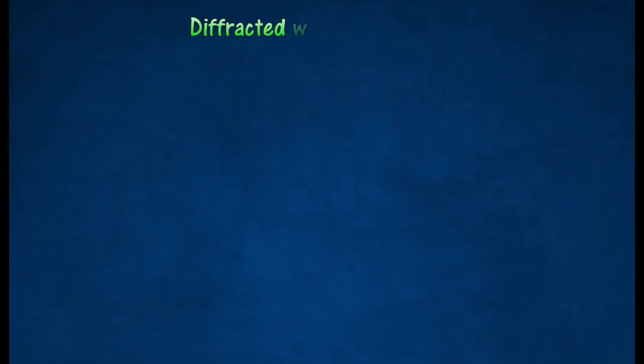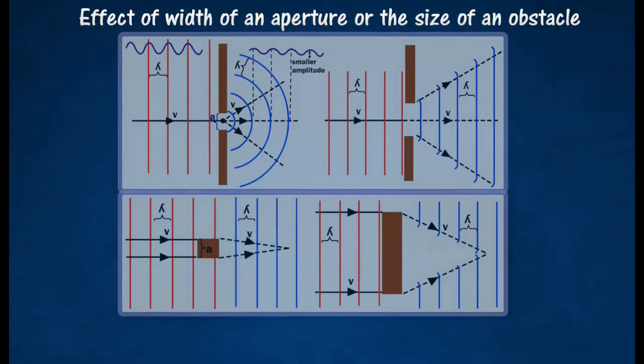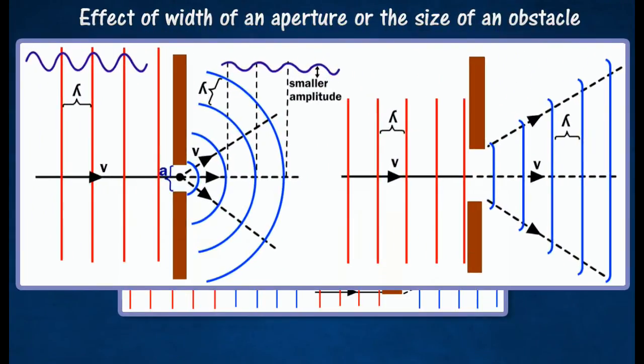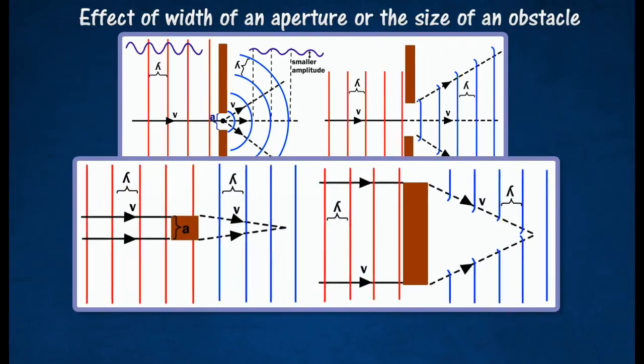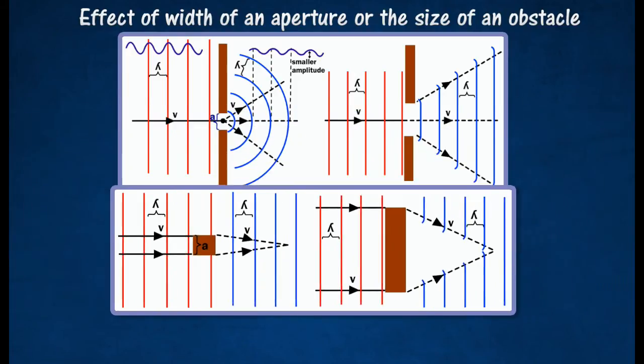The diffraction effect of waves depends on the width of an aperture or the size of an obstacle, and the wavelength. The diffraction of the waves is noticeable if a smaller size of aperture and obstacle are used. The diffraction of the water is less obvious when a large size of aperture and obstacle are used.